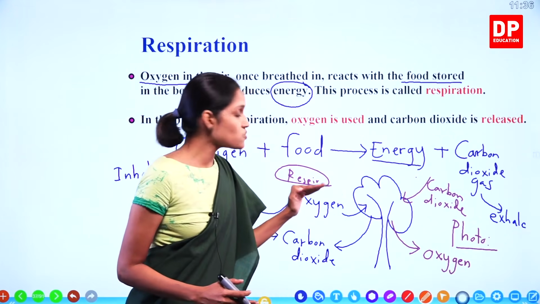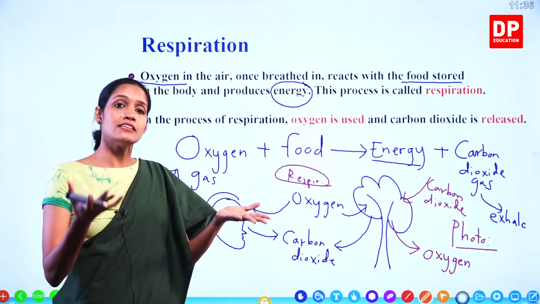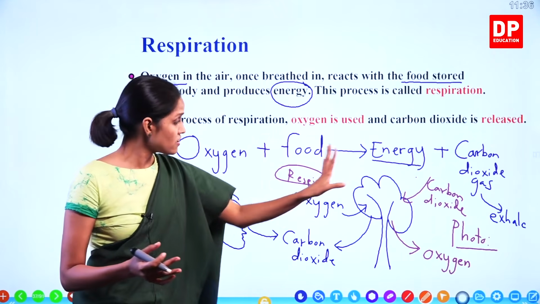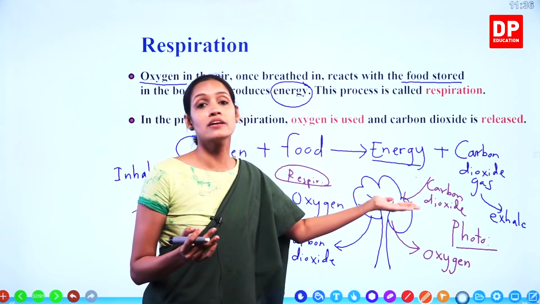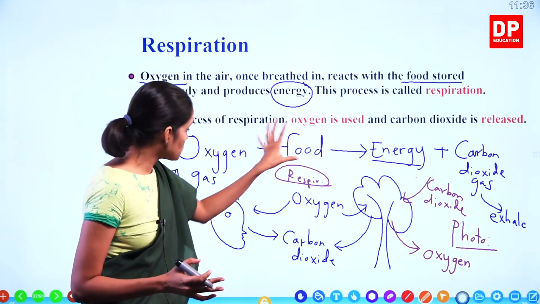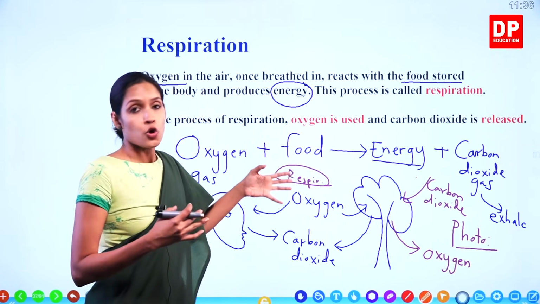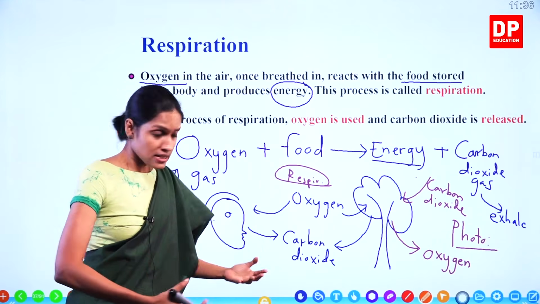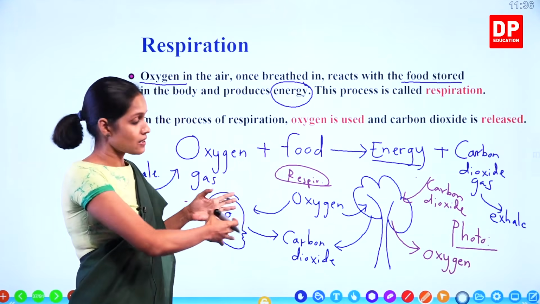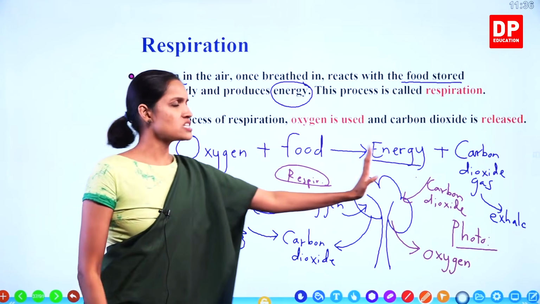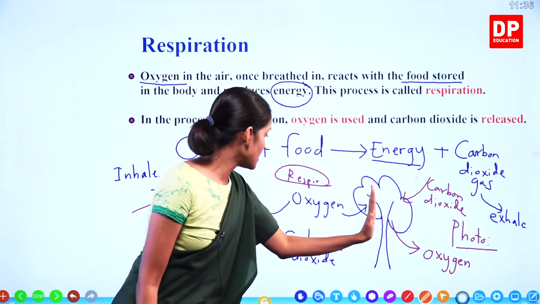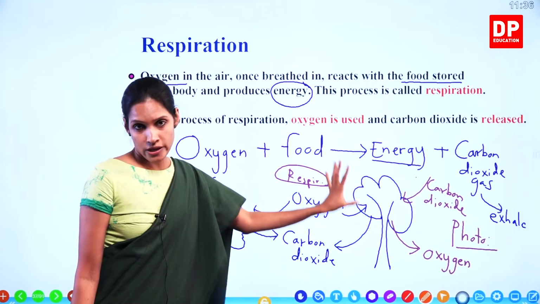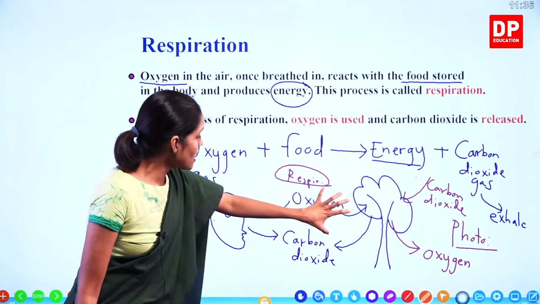This process is very important to maintain the balance in the environment, right? Balance in the atmosphere. Which balance, children? Carbon dioxide and oxygen balance. So during this respiration process, oxygen in the atmosphere is taken in, carbon dioxide is released. Just imagine if this photosynthesis process is not there, and only the respiration process is there, what will happen one day?